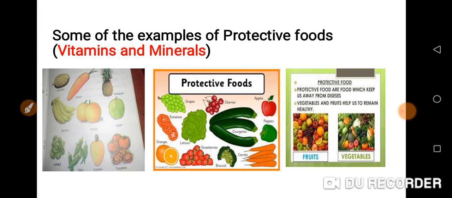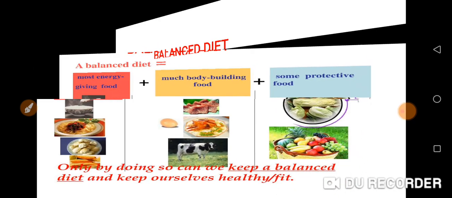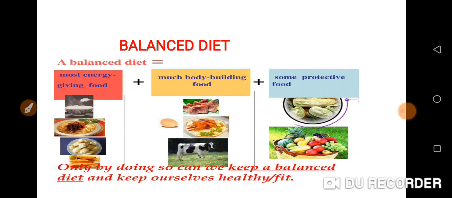Then these are some of the examples of protective foods, vitamins and minerals. As you can see, protective foods are food which keep us away from diseases. It protects the body from diseases. They are from fruits and vegetables. Now, this is just the summary of the food groups in relation to their functions. Energy giving foods, bodybuilding foods, and protective foods. So these are balanced diets.